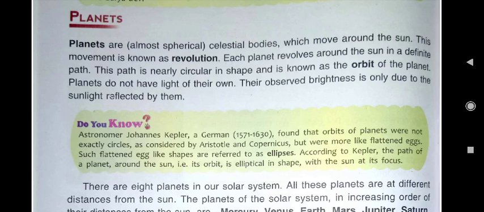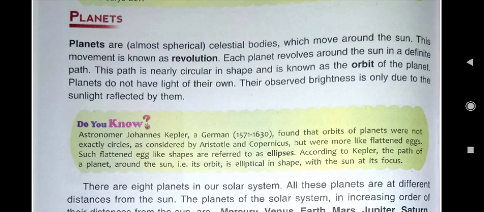Then revolution. All the planets revolve around the sun on a fixed path. That is known as revolution. Earth completes one revolution in how many days? 365 days and 6 hours.